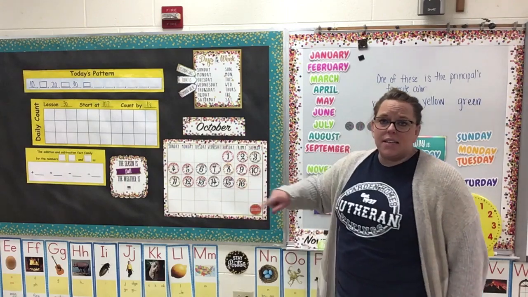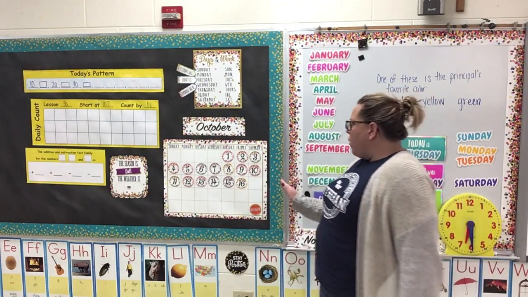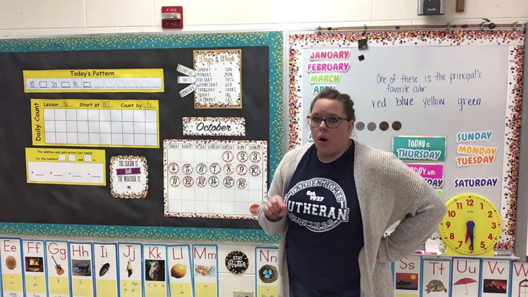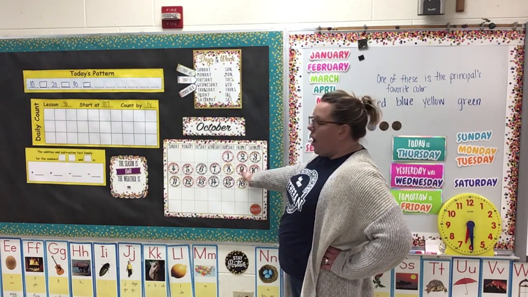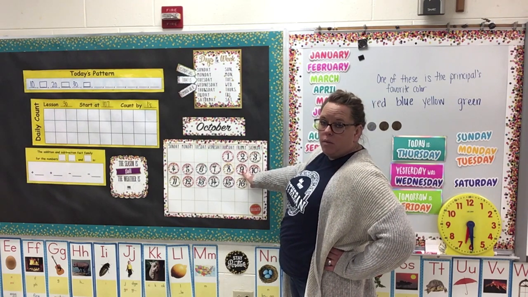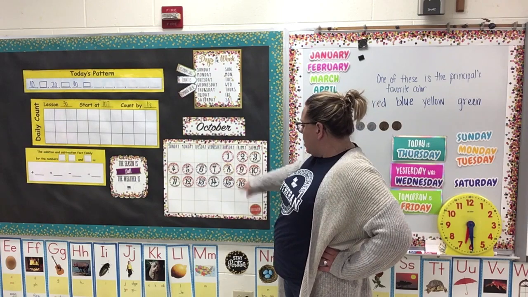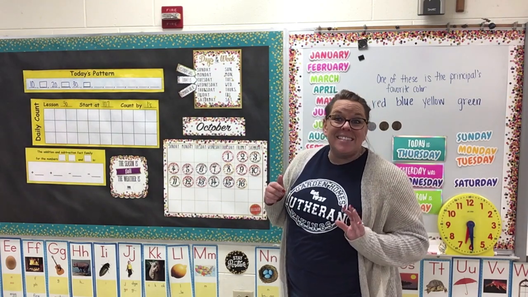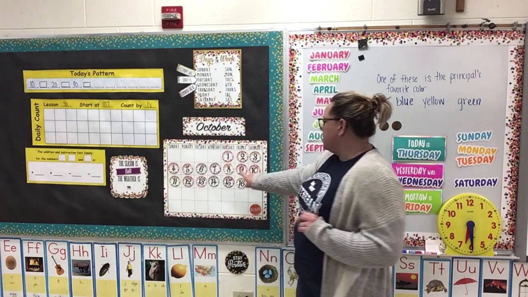If today is the 16th, what was the date 1 week ago? So if I want to know what the date was 1 week ago, I'm going to start at the 16th, and I'm going to go up 1 week, 1 spot. If you don't believe me that's a whole week, remember a week is 7 days. 1, 2, 3, 4, 5, 6, 7.